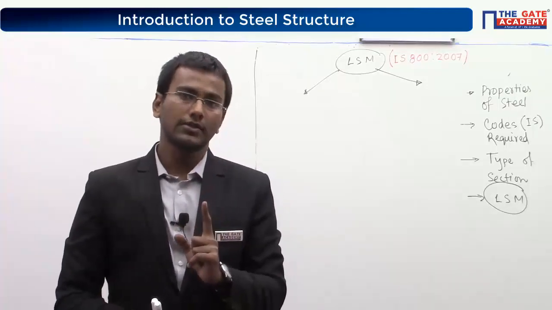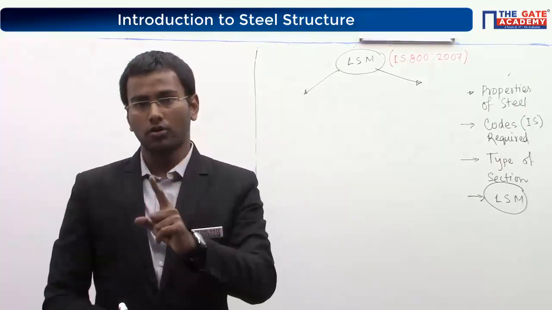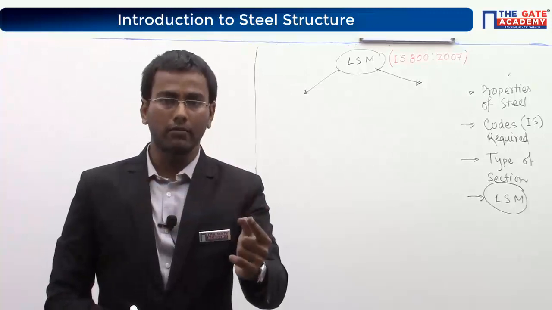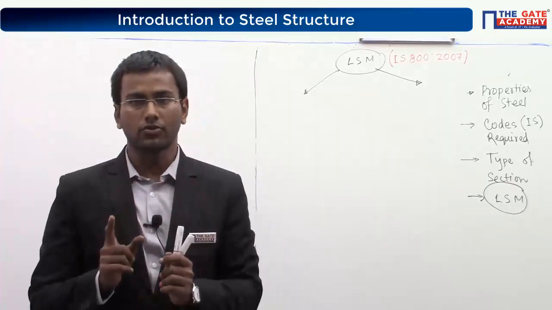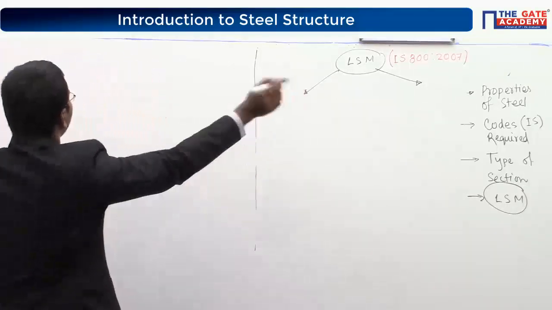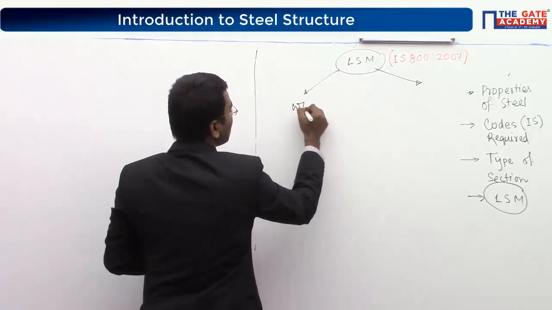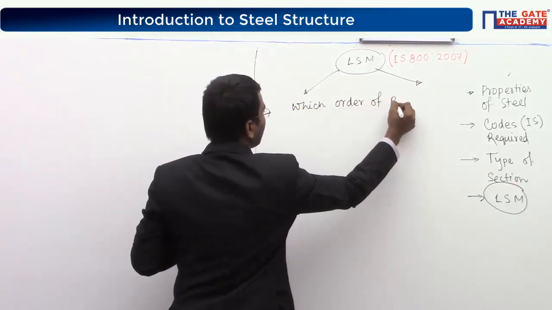So if the question is asked, IS 800-2007 is based on which order of reliability?